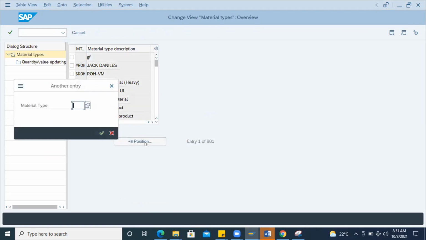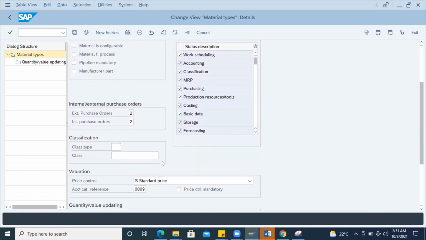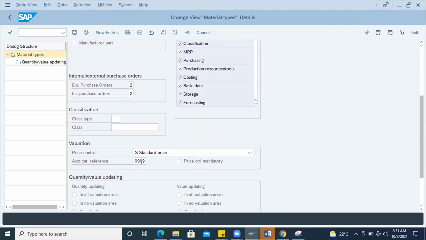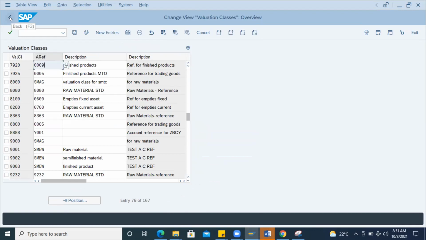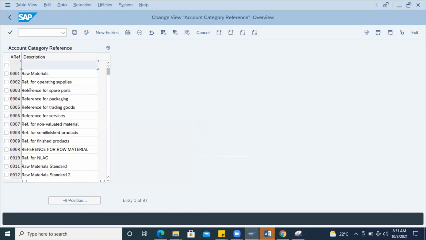If I go with FERT and open this, in the bottom you can see 0009 account category reference is maintained. So this is the linkage, and you can define it here individually. Here 0009 is the reference for a finished product, already defined, or you can define new entries also if there is a requirement to have a different account.